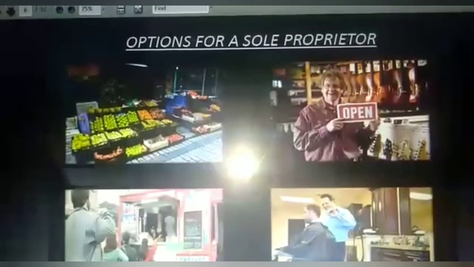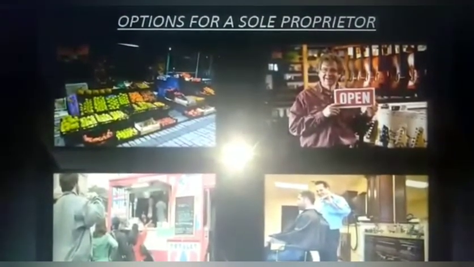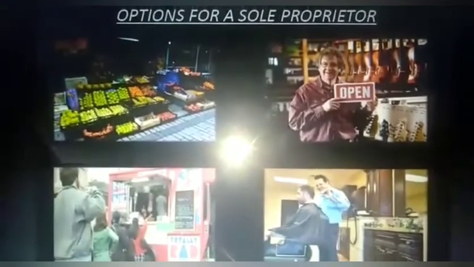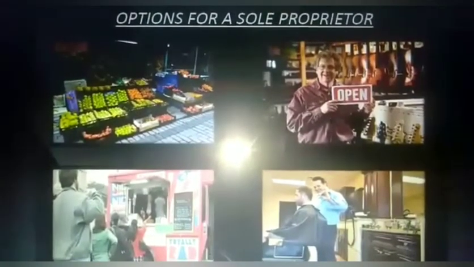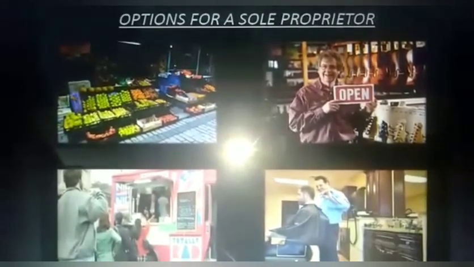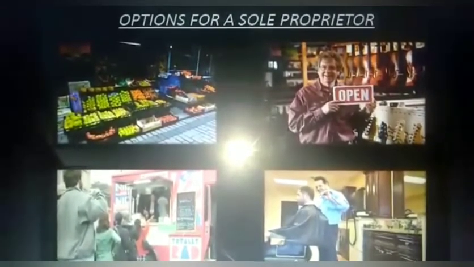In this picture you can see various examples of business done under sole proprietorship. There is a vegetable vendor, a musical instrument seller, a barber, and an ice cream shop.